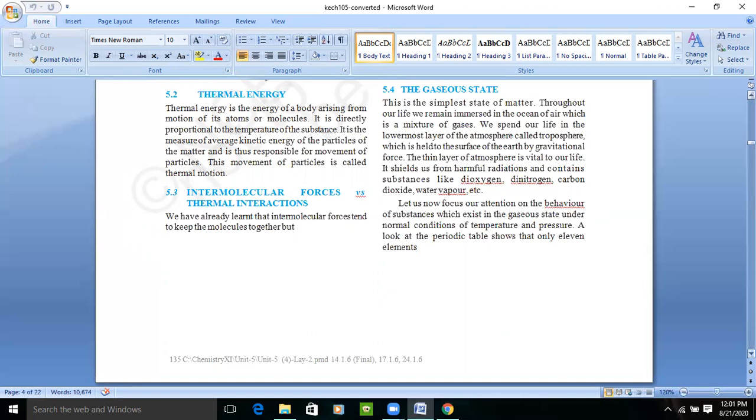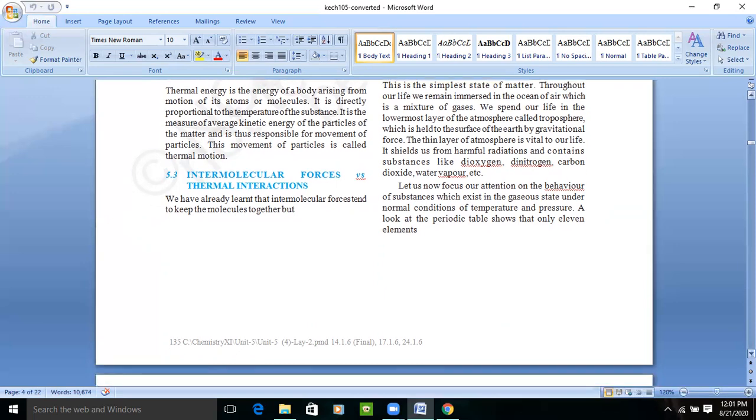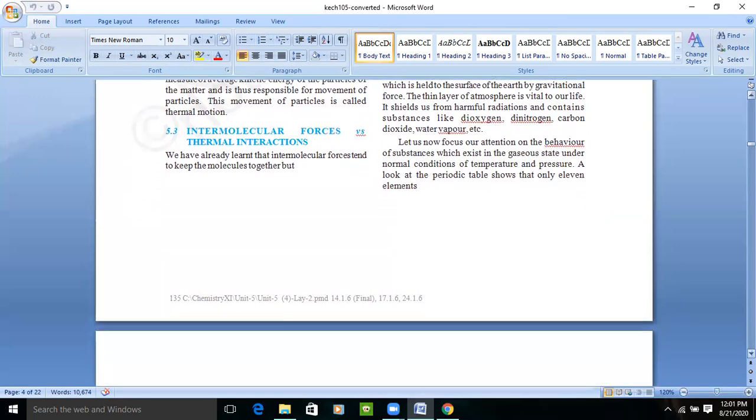So the thin layer of atmosphere is vital to our life. It shields us from harmful radiations and contains dioxygen, dinitrogen, carbon dioxide, and water vapor. We know that the atmospheric layer protects us from harmful radiation. This layer filters the solar radiation before it reaches the earth.